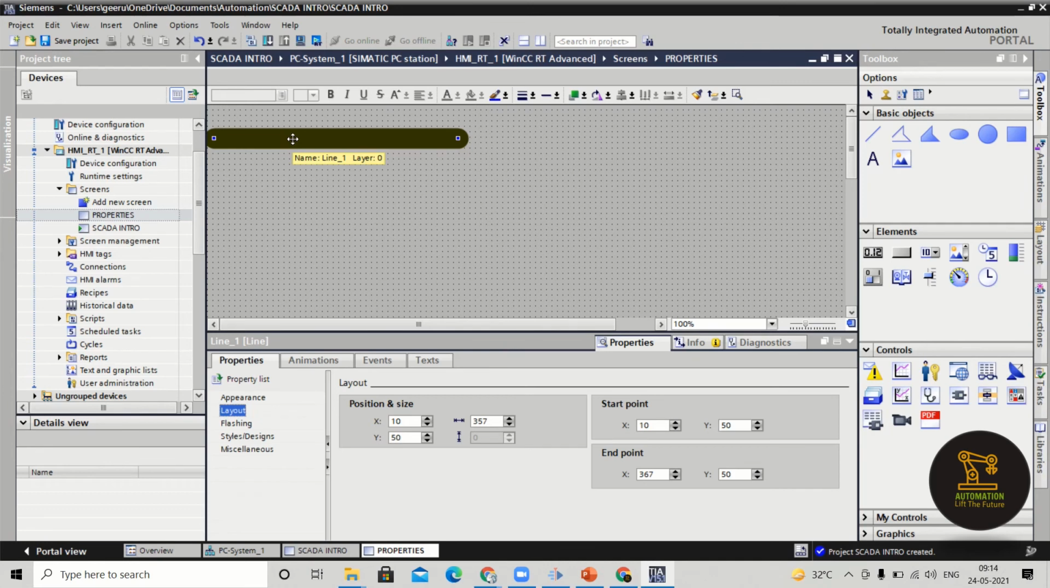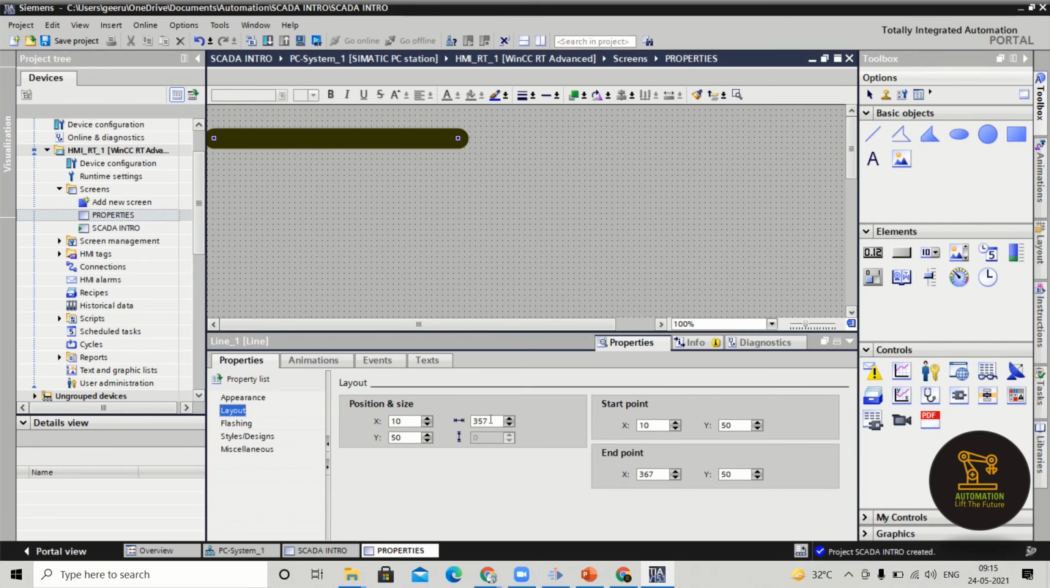See, remember, whatever properties I am showing for the line, it is similar to the remaining things. Even if you go for a circle, polyline, polygon, most of the properties will be as they are, and a few things will be changed as per the object. So this position will be there for everything, because whatever object we place on the screen is placed at a certain position, right?